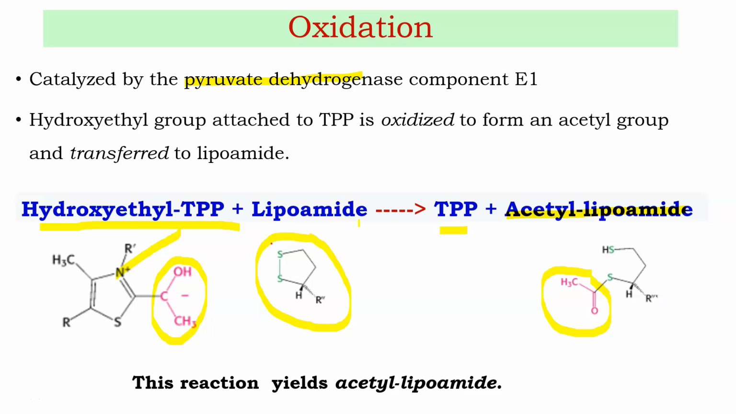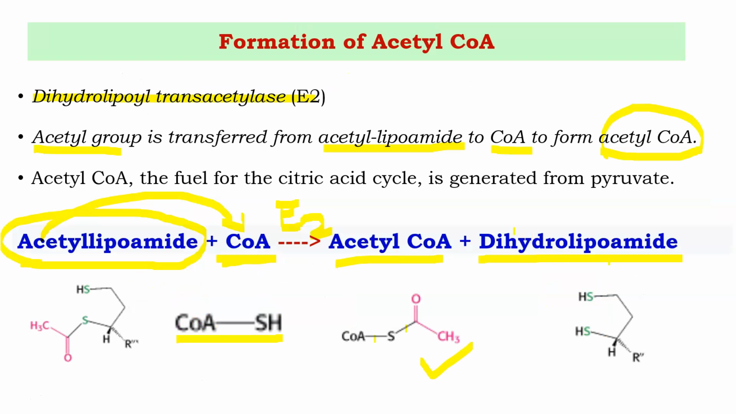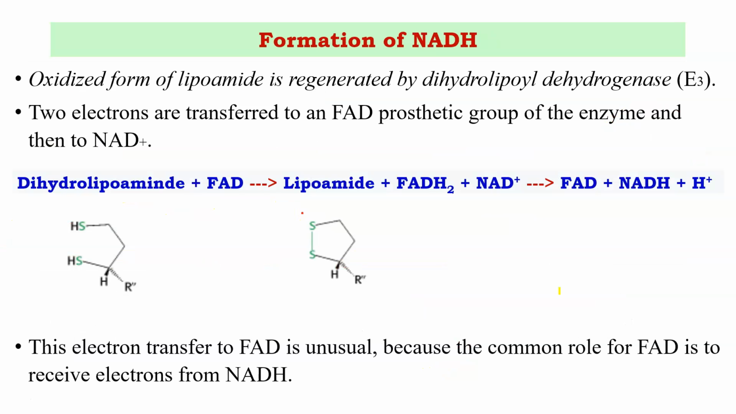But what happened to this lipoamide? It is converted into dihydrolipoamide. Now lipoamide has to be regenerated. For that, there is the fourth reaction, which is nothing but the formation of NADH, also called regeneration of lipoamide. In this one, the oxidized form of lipoamide is generated.